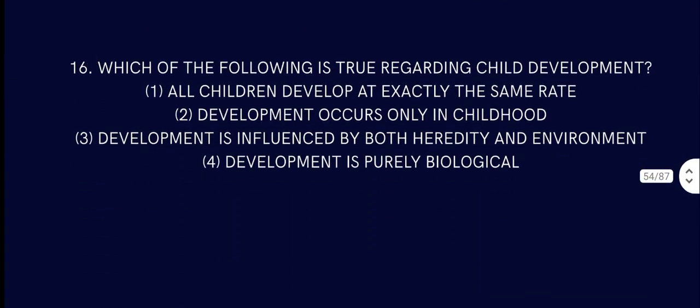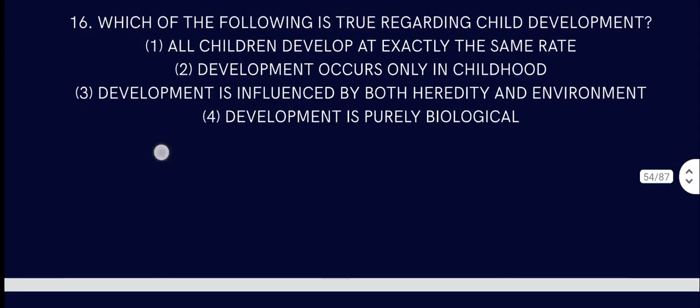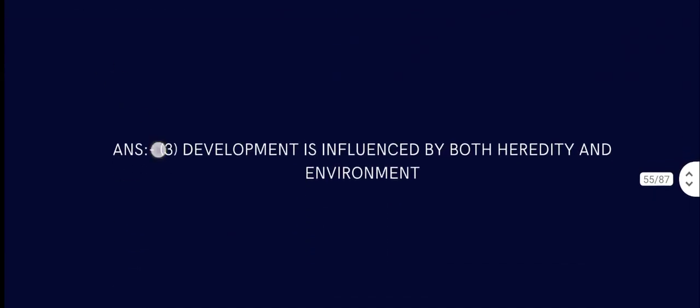Then comes question number 16. Which of the following is true regarding child development? All children develop at the exact same rate? No, that's not necessary. Development occurs only in childhood? Not really. Development occurs throughout our life? Yes. So development is influenced by both heredity and environment. That is correct because that is regarding child development. It is influenced by both heredity and environment.